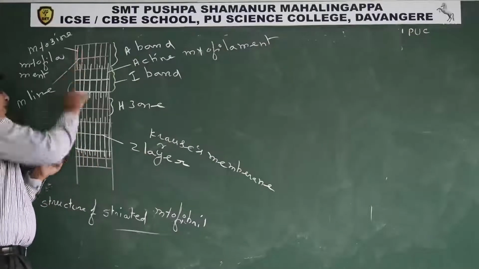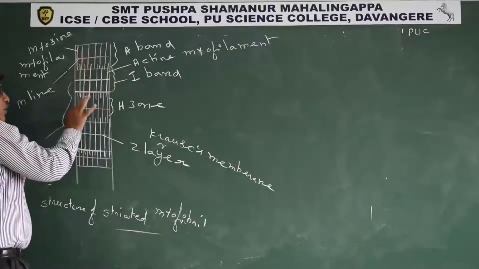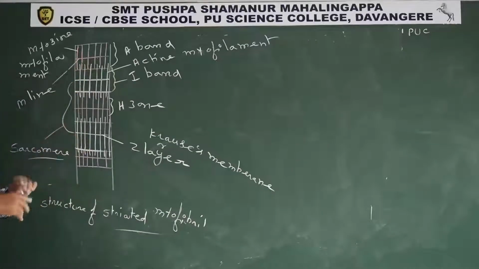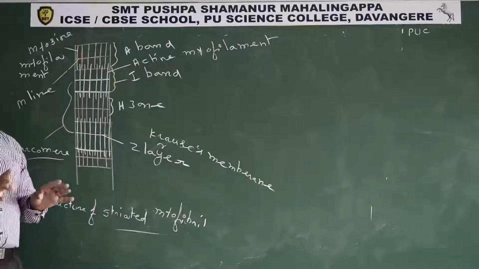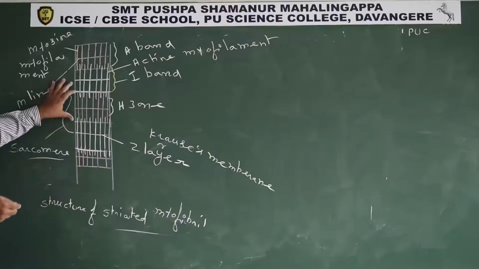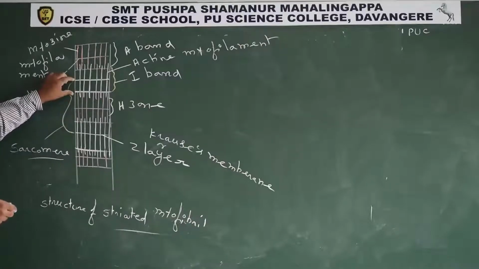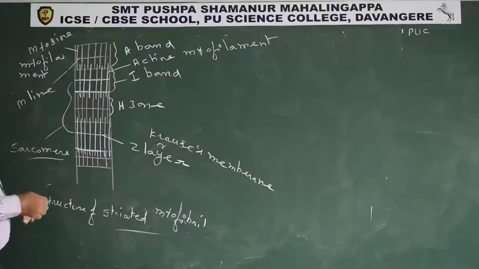In a sarcomere, there is a complete A band, above the A band half of the I band, and below the A band half of the I band. So a sarcomere contains A band and I band, but they are not present alternately.